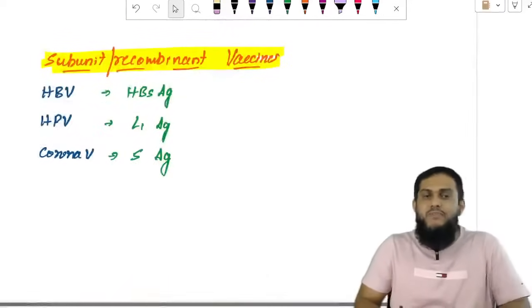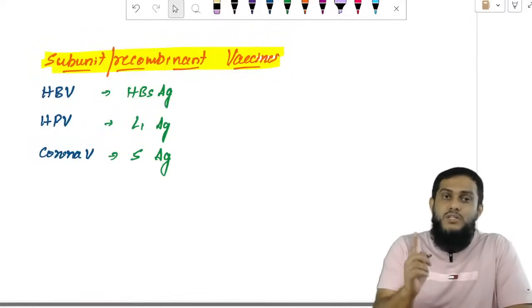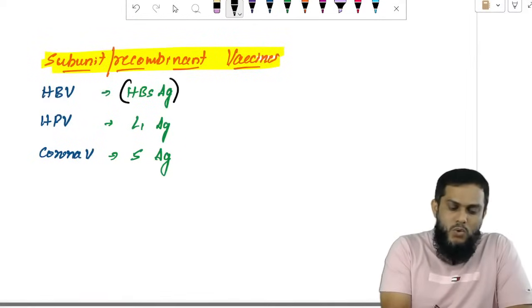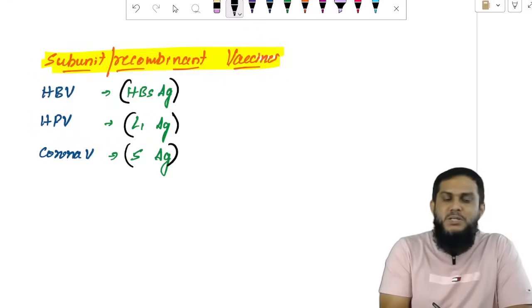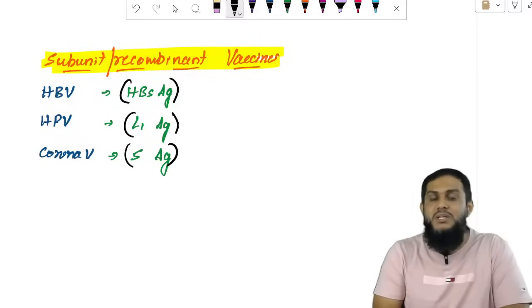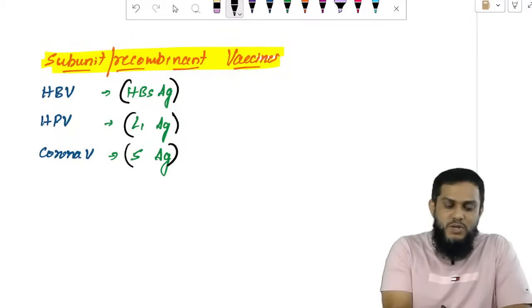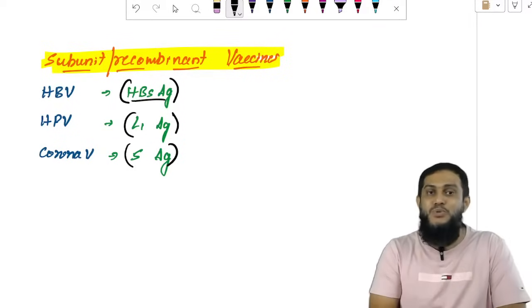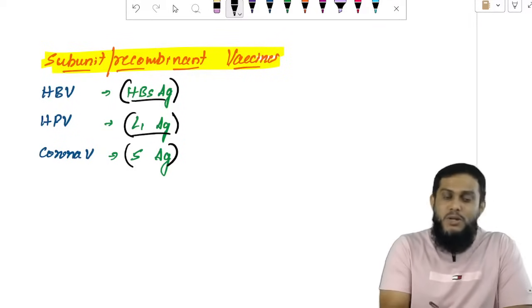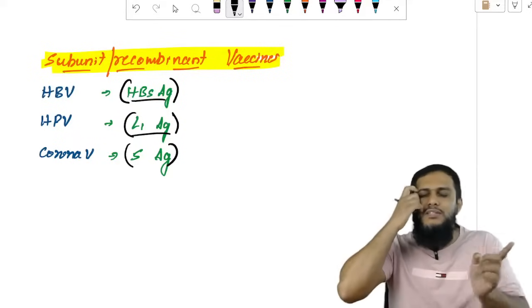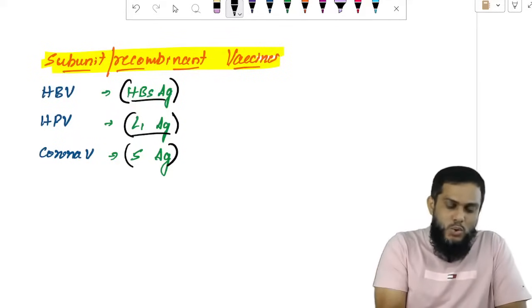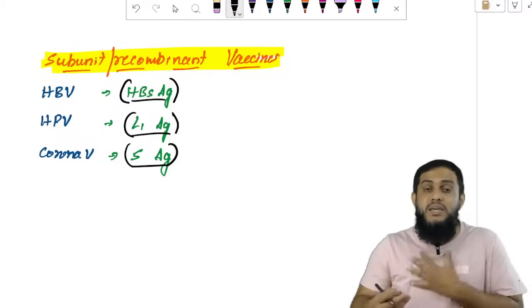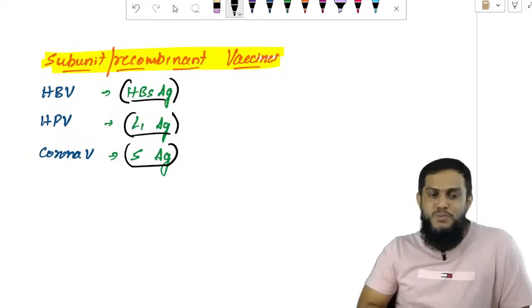So moving to the subunit vaccines. Which is the subunit? A subunit or recombinant vaccine means only one subunit is present in the vaccine. For hepatitis B virus, the HBs antigen subunit is present. For HPV, human papilloma virus, the L1 antigen subunit is present in the vaccine. For coronavirus, the S antigen, meaning the spike receptor antigen, is present.